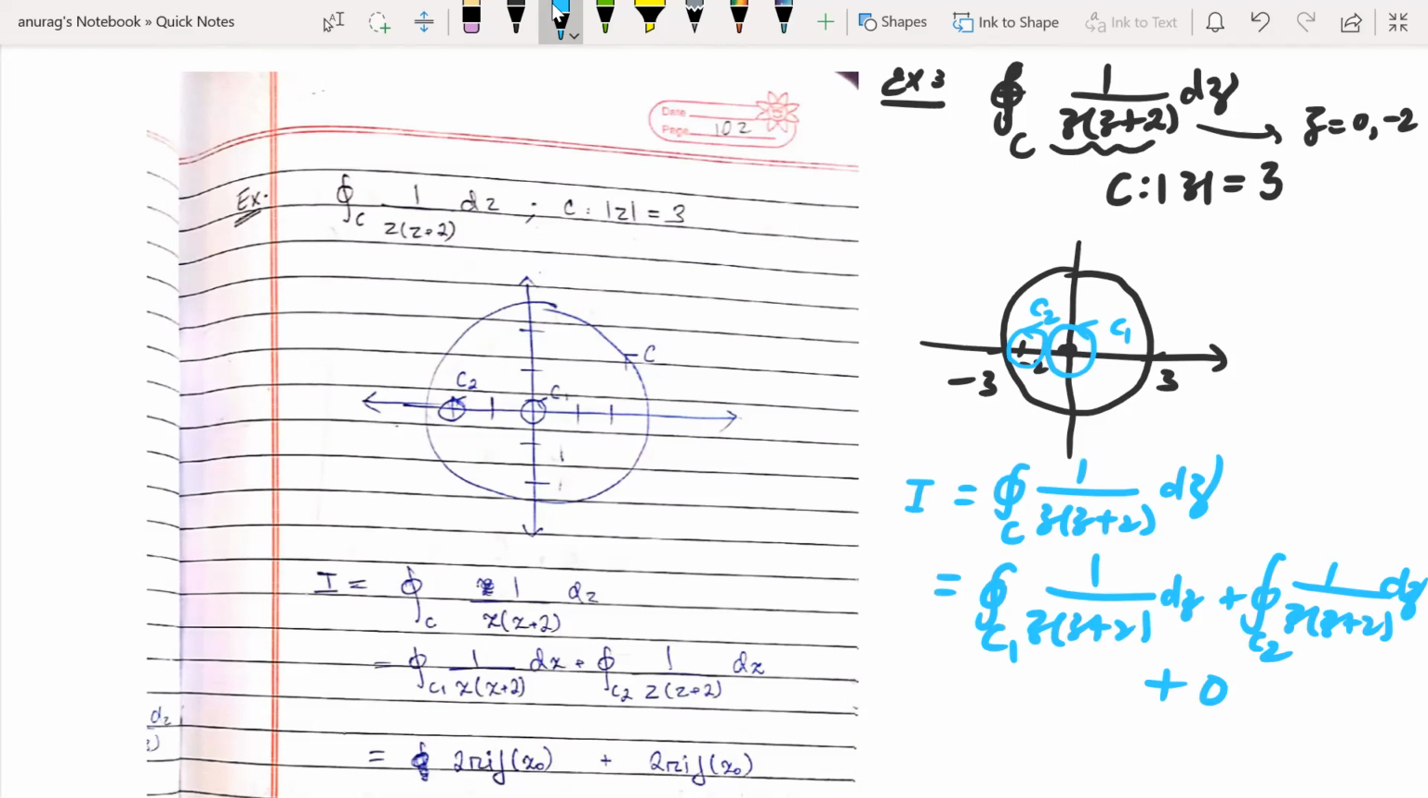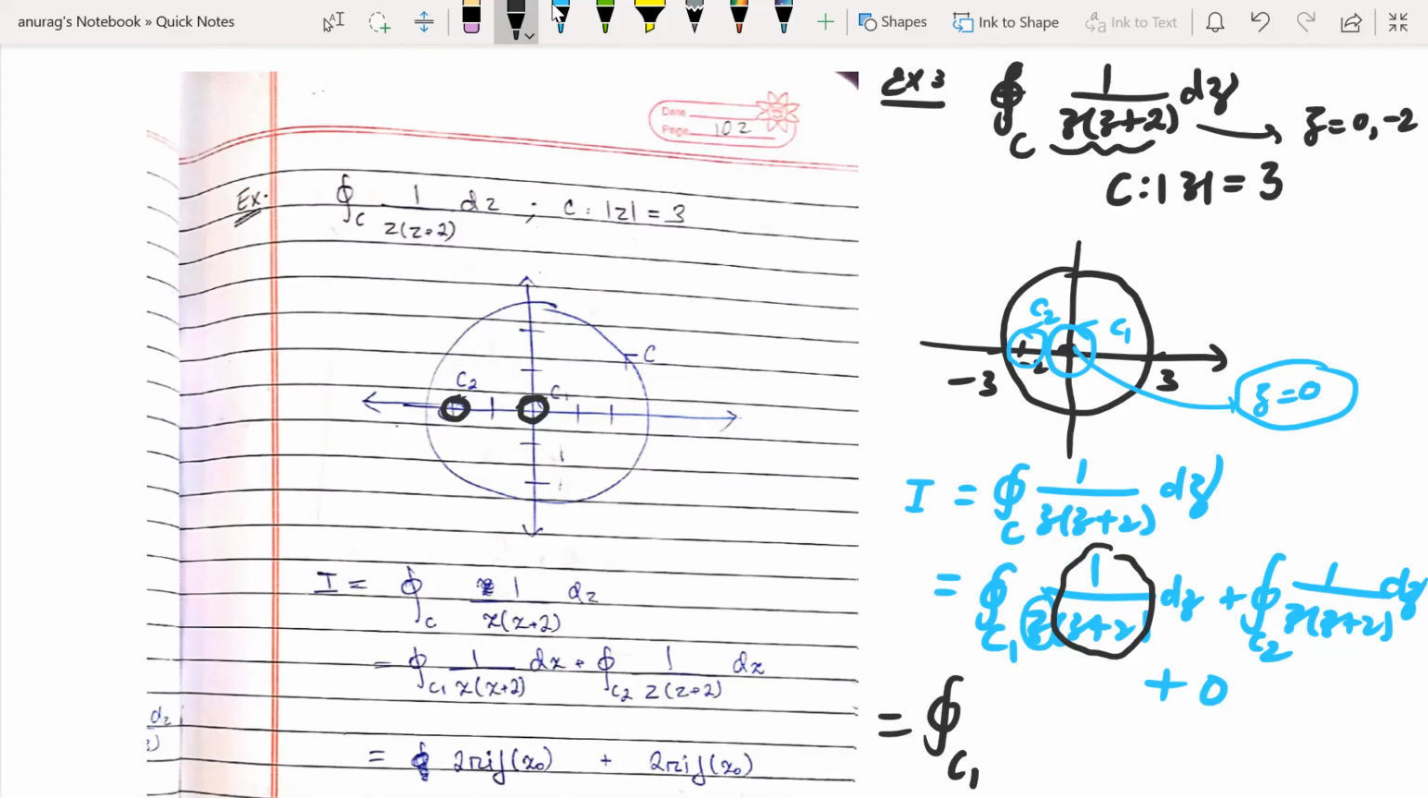Now for C1, this is the neighborhood of z equal to 0. It means that at C1, this z is creating a problem. But the factor z plus 2 is not creating a problem for C1, because this is the neighborhood of z equal to 0 only. Minus 2 is very, very far. So can you tell me what will be the f(z) here?